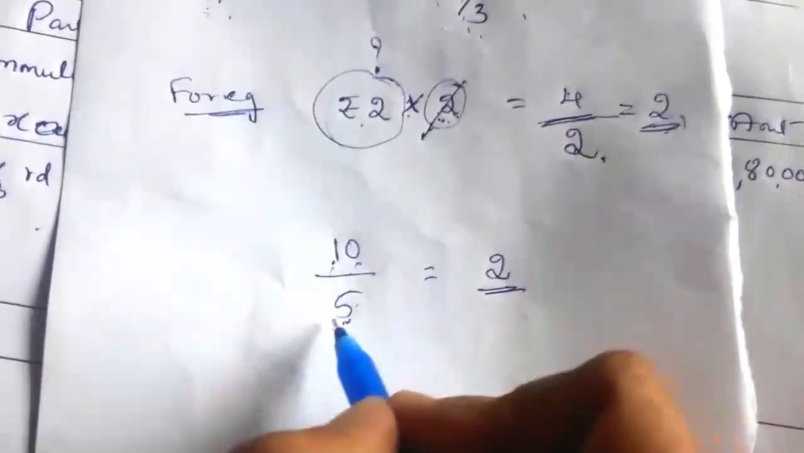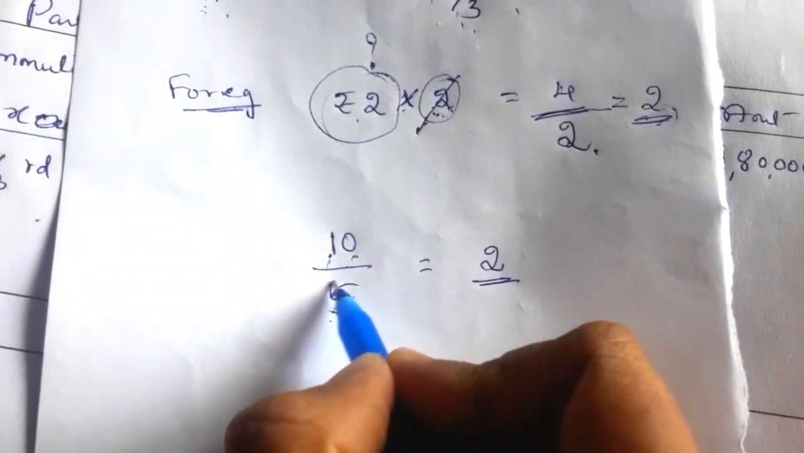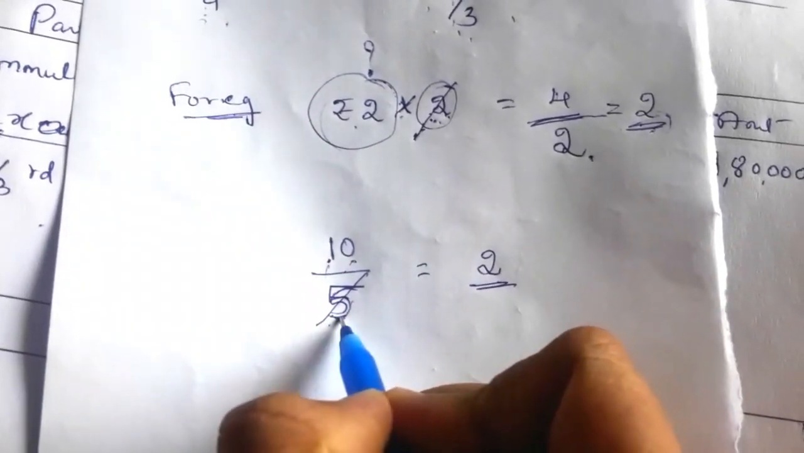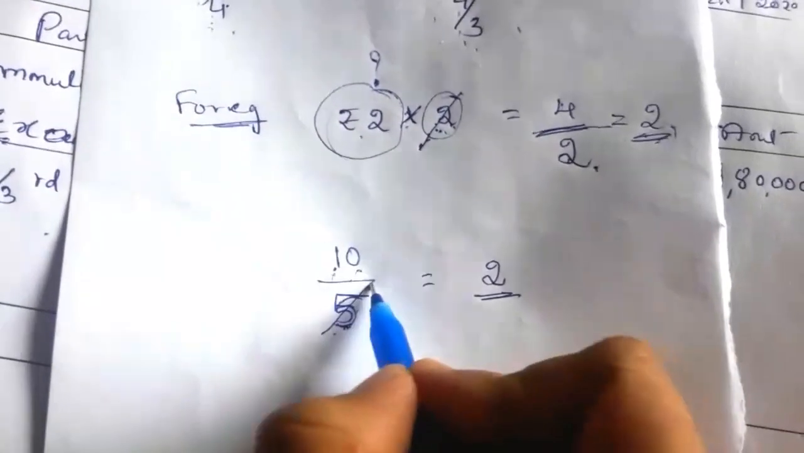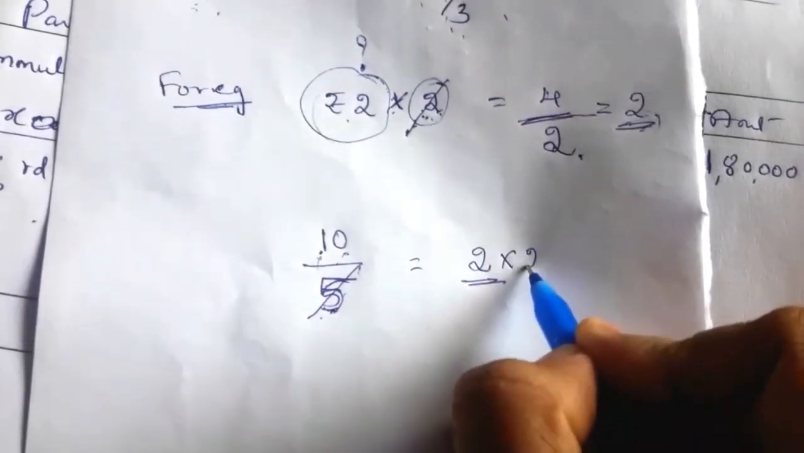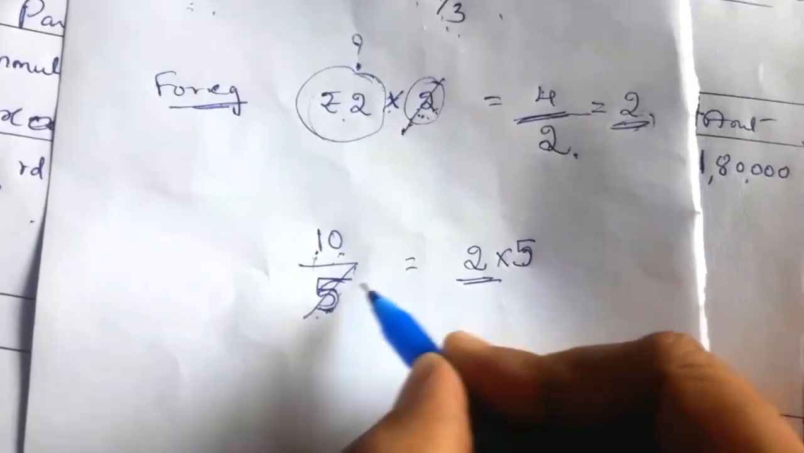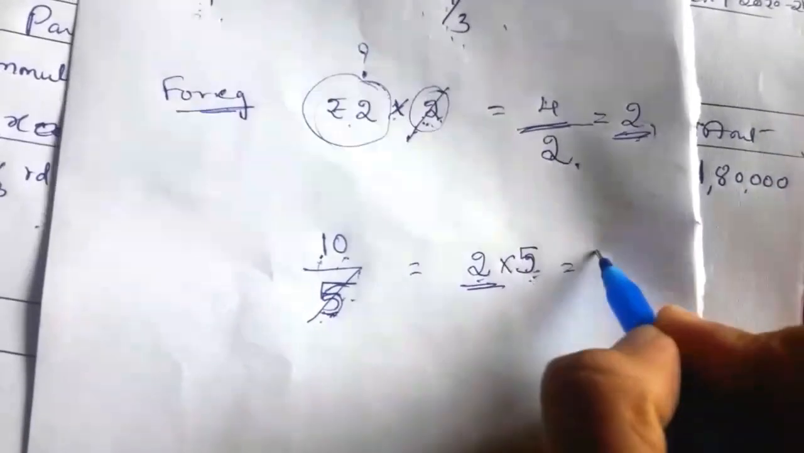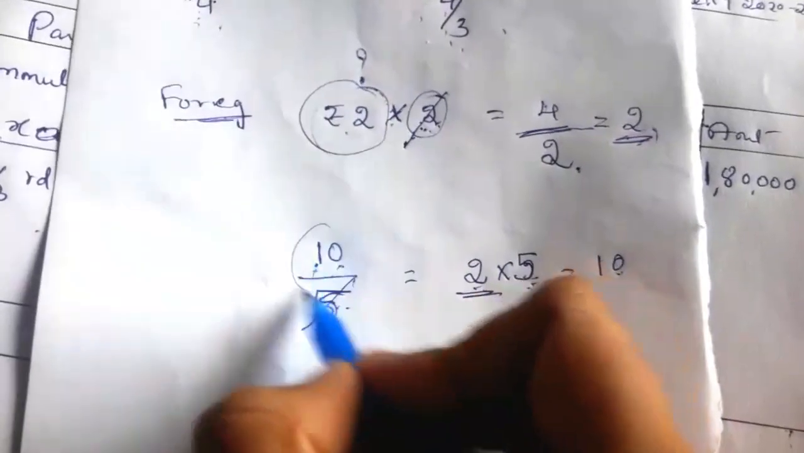What we have to do? What we divided here, divided by 5, it should be cancelled. How can we cancel what we divided? In order to cancel, we have to multiply. When we multiply this 5 value, 2 into 5 is equal to 10. So we'll get the full value.